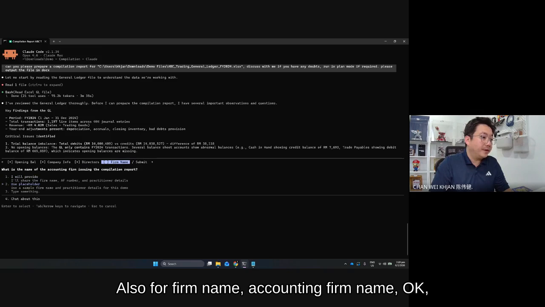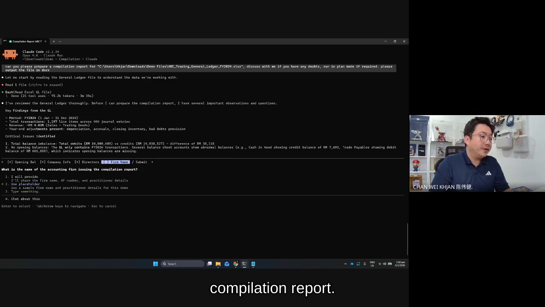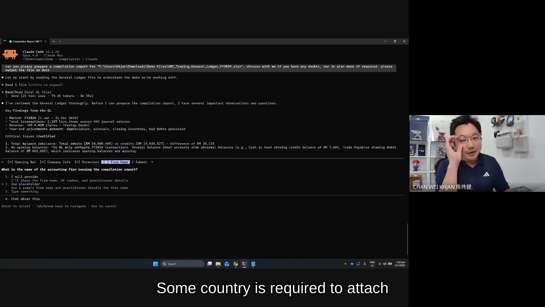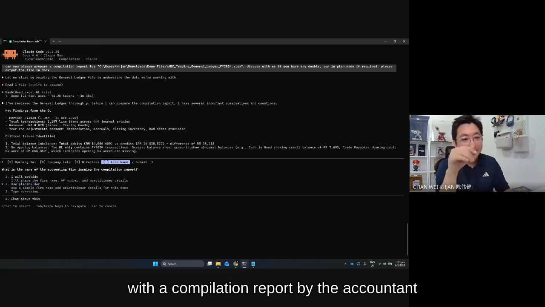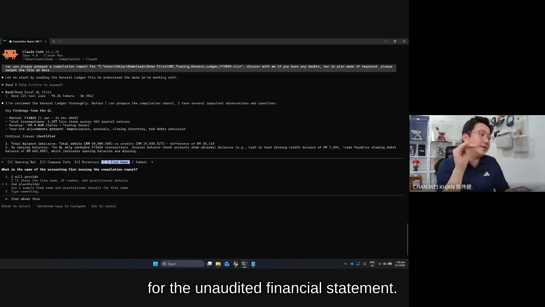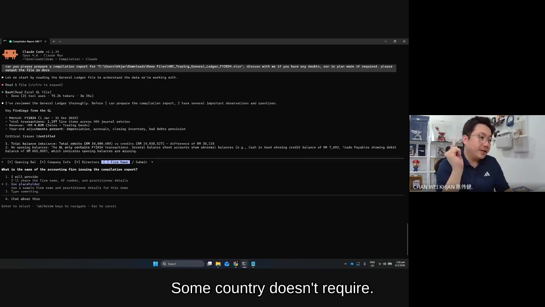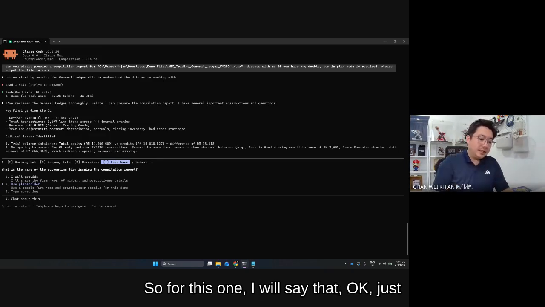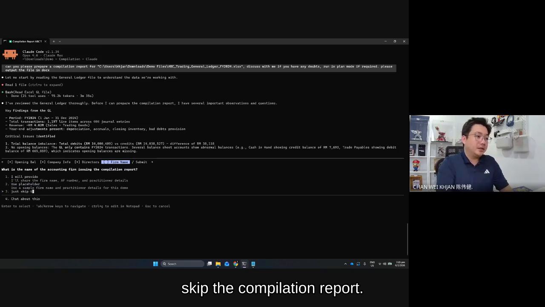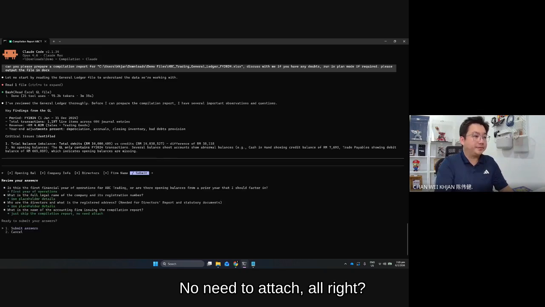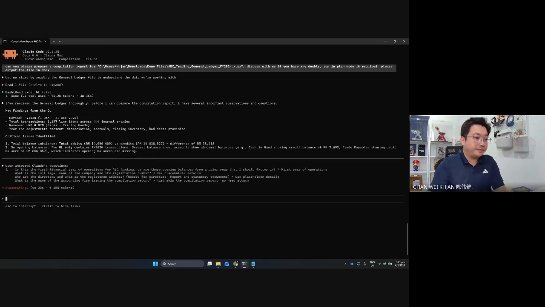Also for the firm name, accounting firm name, and the compilation report. Some countries require you to attach a compilation report by the accountant for the unaudited financial statement. Some countries don't require it. So for this one, I will just skip the compilation report. No need to attach. All right. After that, I can submit.